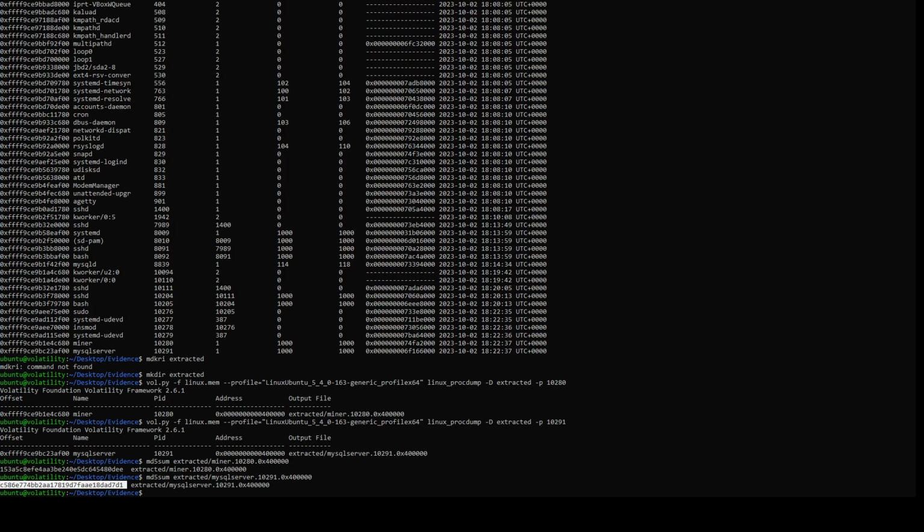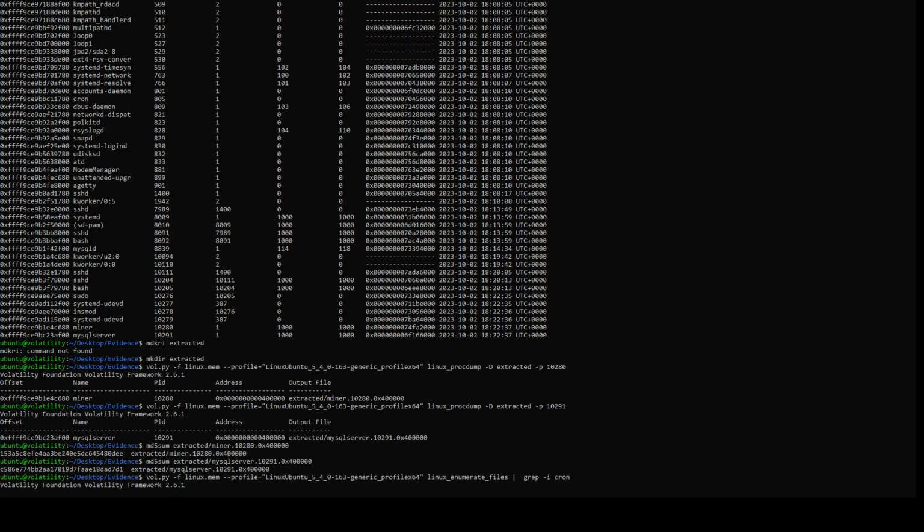All right, so we have a command here, essentially the same as we've been using before, except at the end we add Linux_enumerate_files | grep -i cron. We will run that. Find the command that we've been using. Here we are. Move this out. Linux_enumerate_files | grep -i cron. Go work. While it works, we go read.